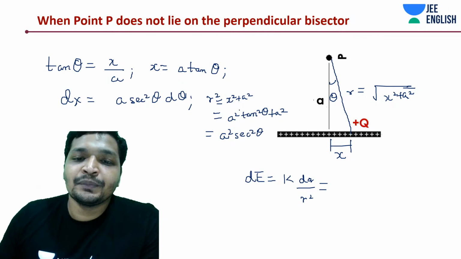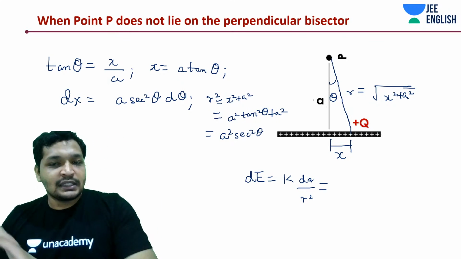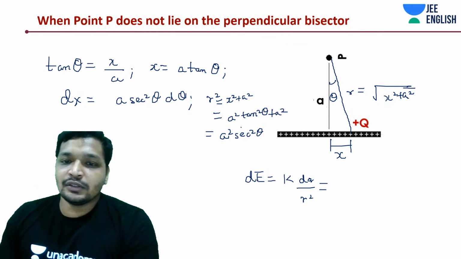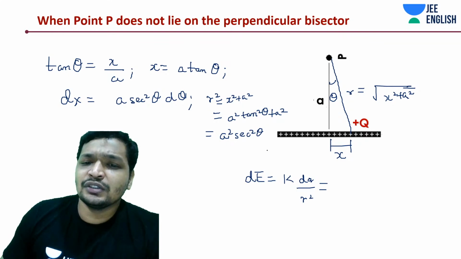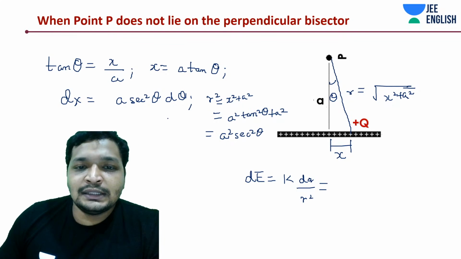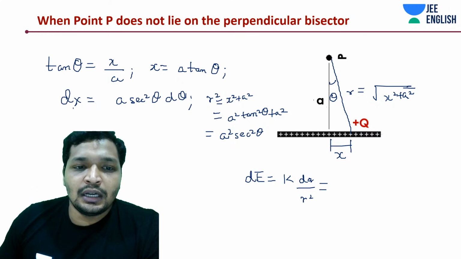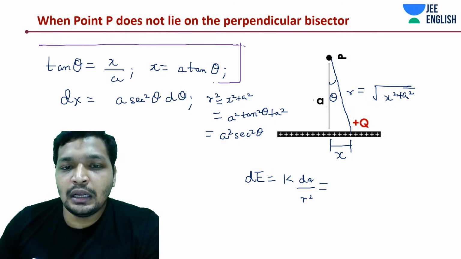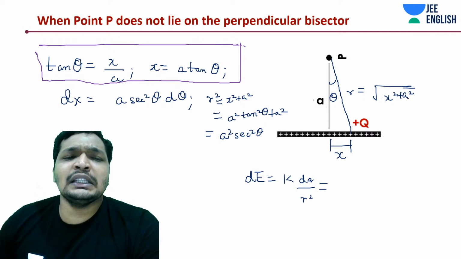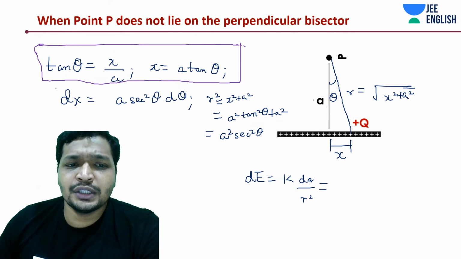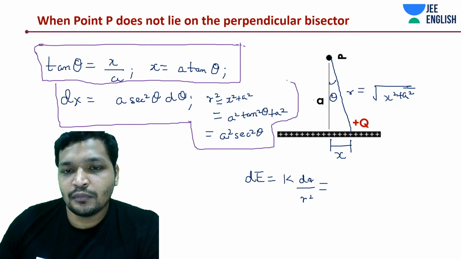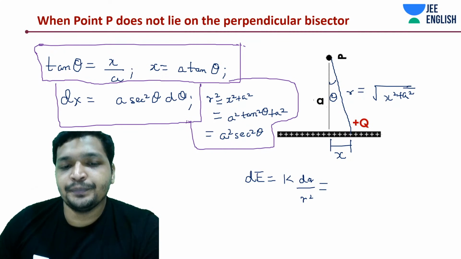How did we get this? a square, take it out as common, it is 1 plus tan square, which is going to be sin square plus cos square divided by cos square. Sin square plus cos square is 1. Just substitute these values. These are steps that you probably don't want to memorize but understand, and get the intuition to approach the problem.